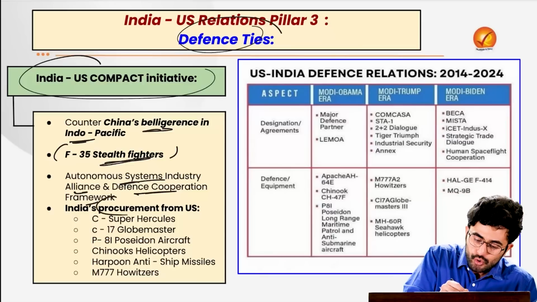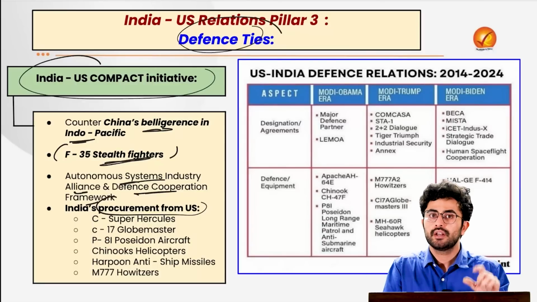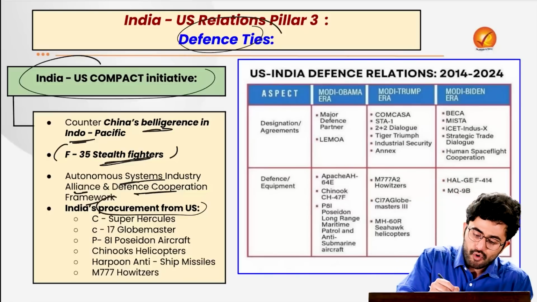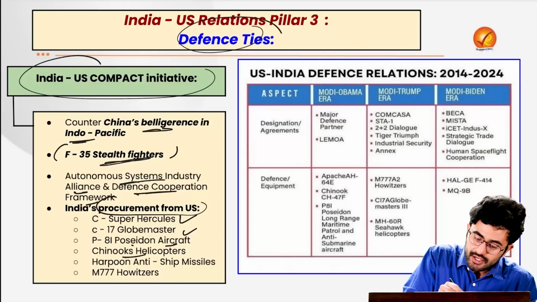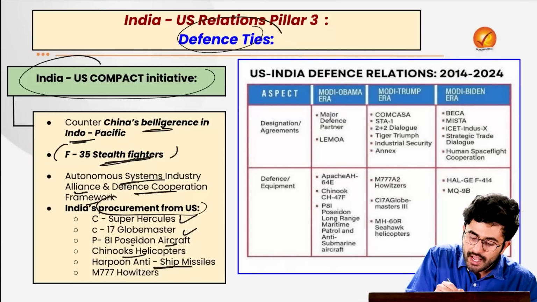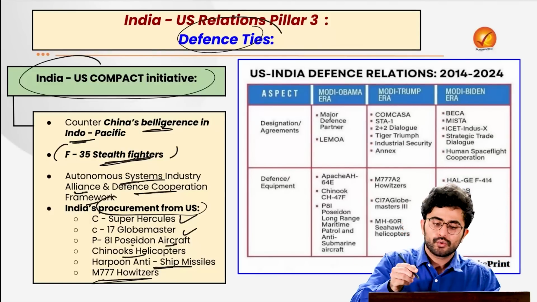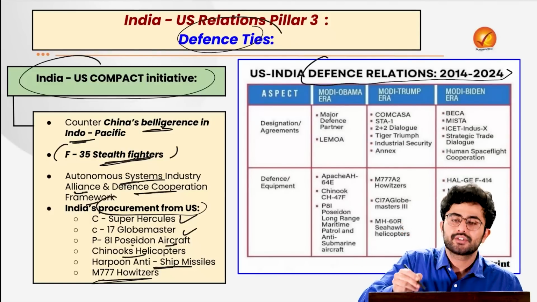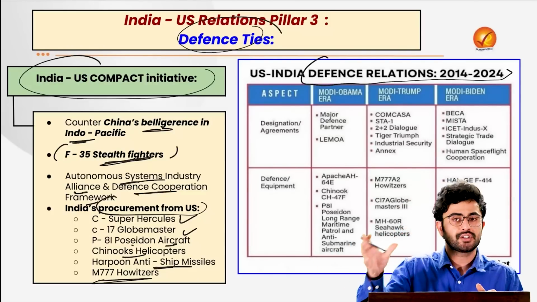Then there are various procurements which we have done from the US over the years, which are very important for your prelims examination, mentioned in today's newspaper, such as, for example, the Sea Hawk Super Hercules, C-17 Globemaster, P-8I Poseidon aircraft, Chinook helicopters, Harpoon anti-ship missiles, and M777 Howitzer. Also, just look at the evolving defense relationship which we have with USA under our current Prime Minister's tenure.